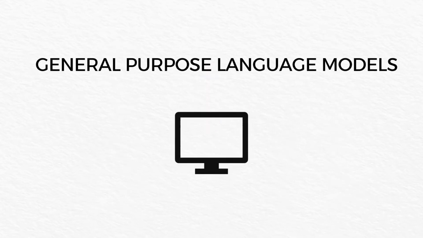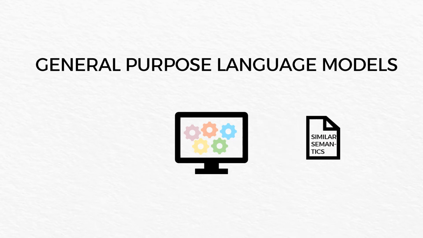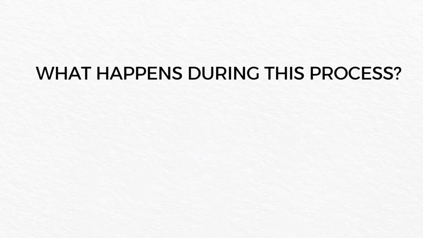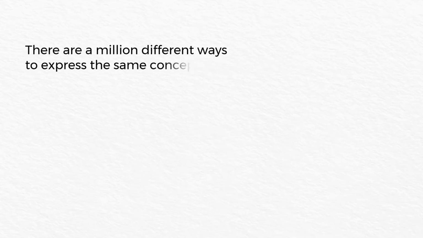Another approach would be using general-purpose language models where the text is rewritten twice. First by encoding the input sentence, and second by decoding it back again, generating a text with similar semantics to the original. What happens during this decoding process? The text is getting normalized, using a terminology derived from translation studies.